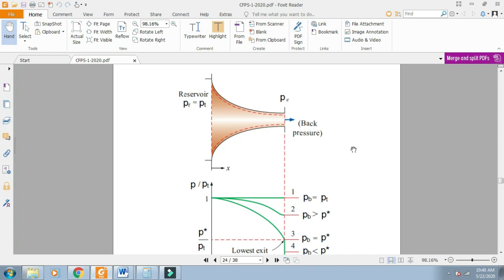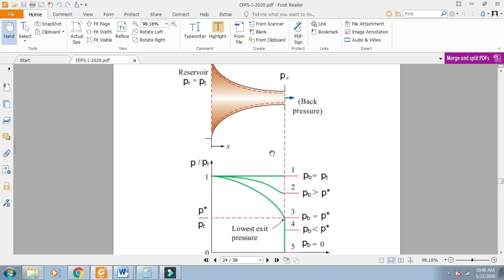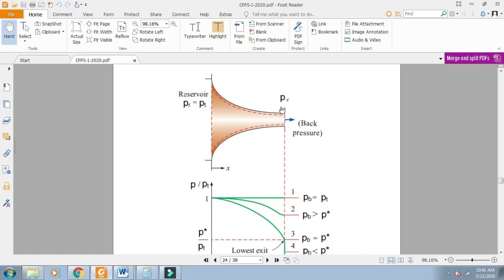The static pressure of the fluid will decrease, the velocity will increase, and we will have this curve showing the pressure variation versus length. This pressure value or velocity value will not be at critical conditions. Suppose the Mach number at the exit is 0.5 or 0.6.